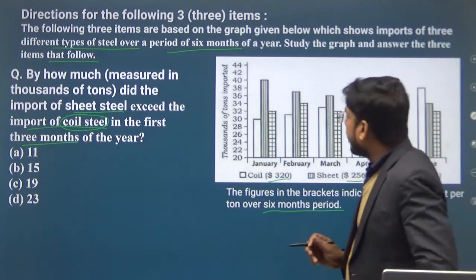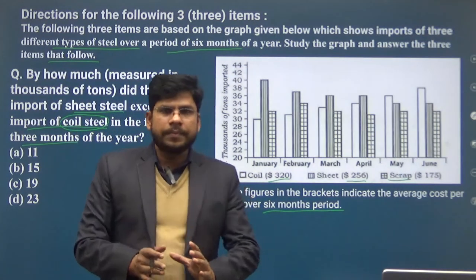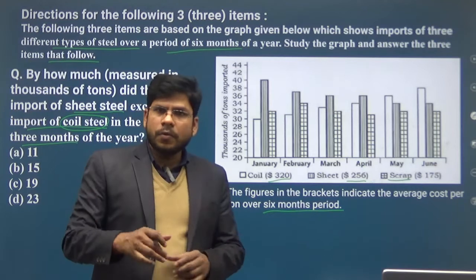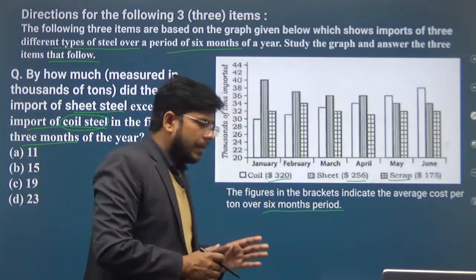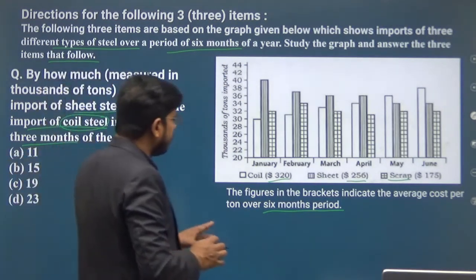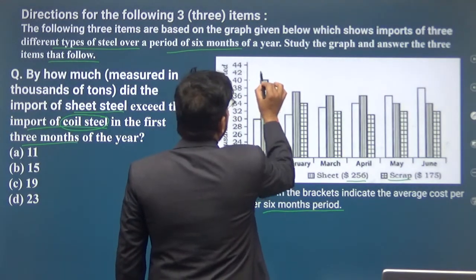Okay, clear? Now what we have to find out? Difference of sheet steel and coil steel imported in first 3 months. Okay, so in first 3 months, this is the sheet steel. Here you can find this is the 40.